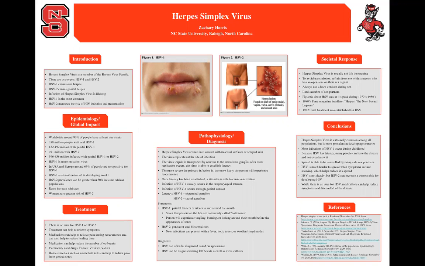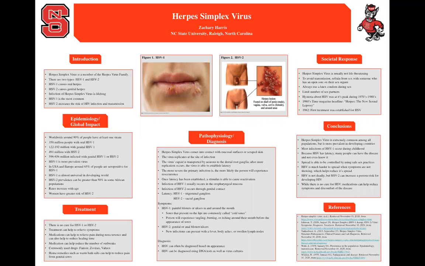Herpes simplex virus is a member of the herpes virus family. There are two different kinds of herpes simplex virus, HSV1 and HSV2. HSV1 is the strain that causes oral herpes. HSV2 is the strain that causes genital herpes. Both types of infections are lifelong diseases. Between the two types, HSV1 is the most common.